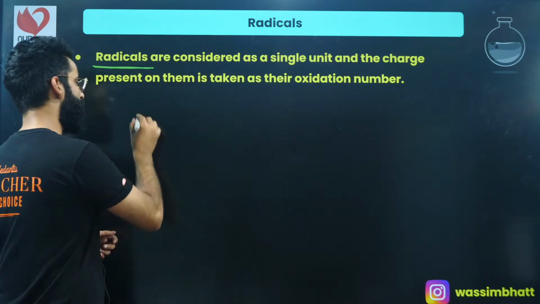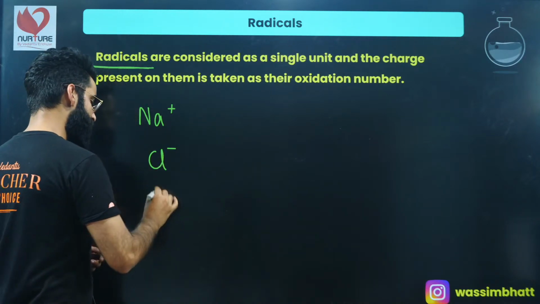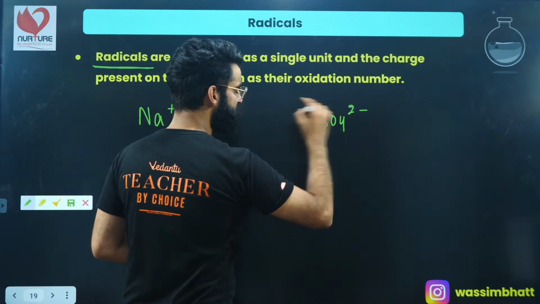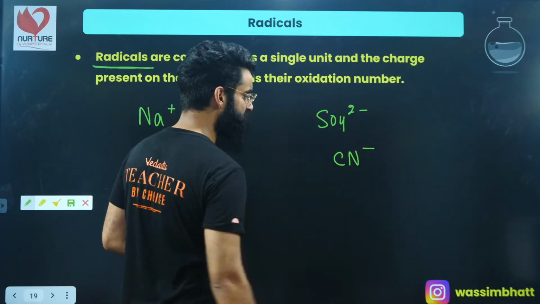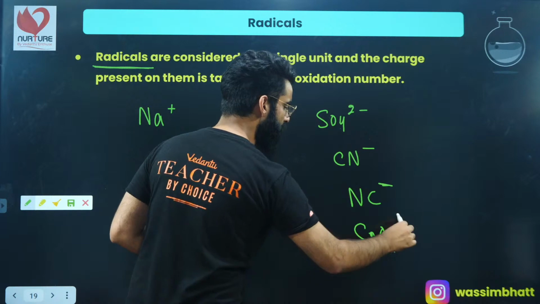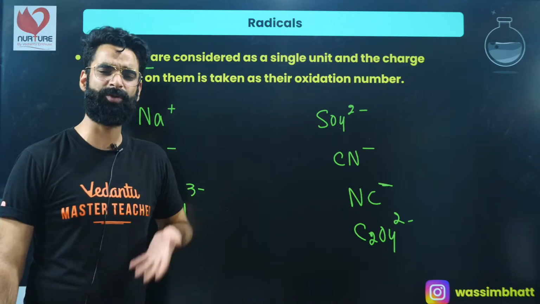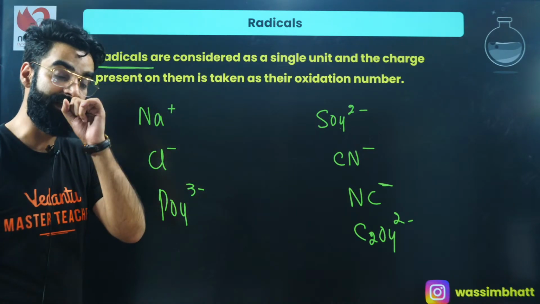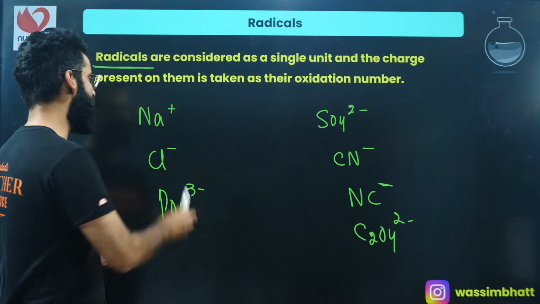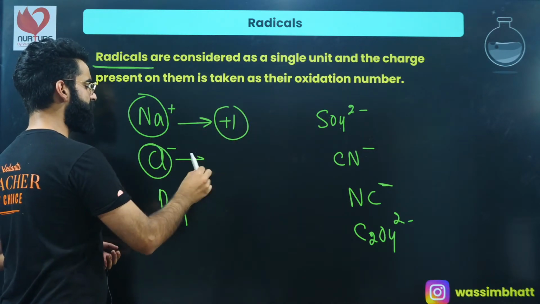For example, Na+, an atom carrying charge; Cl-, an atom carrying charge; PO4 3-, a group of atoms carrying charge; SO4 2-; CN-; NC-; C2O4 2-, all groups of atoms carrying charge. All are examples of radicals. So what is a radical? It is an atom or group of atoms carrying charge, and whatever charge is present on the radical is called the oxidation state of that radical. If I ask the oxidation state of sodium, you'll say +1. For chlorine, -1.